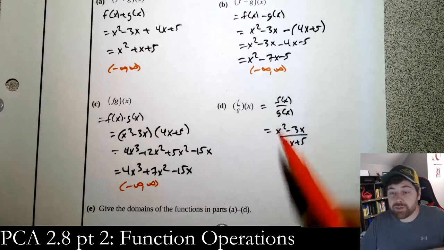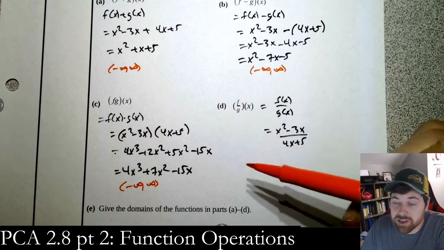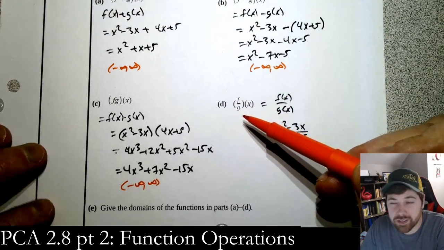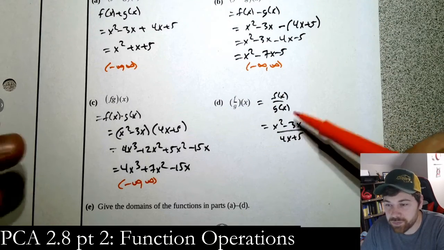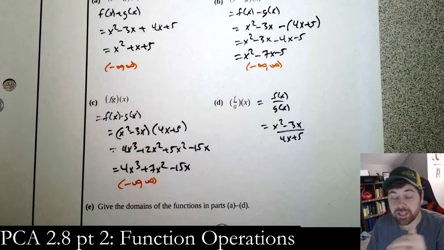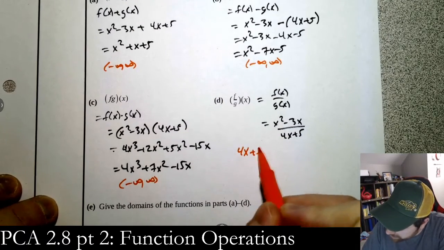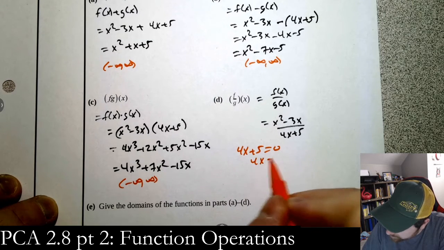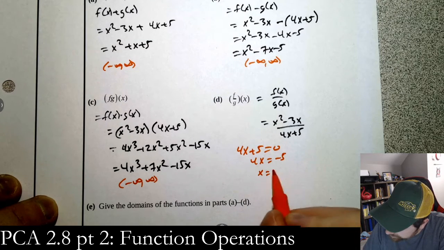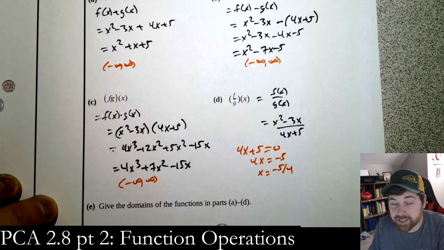D is where that actually comes into play, right? Because again, it's the more restrictive, but the bottom of something can never be 0. So this g of x can't equal 0. So what we're going to do is take the bottom, set it equal to 0, and find out where that fails. So to find that, we do 4x plus 5 equals 0. Solve this. And that's the number that causes us problems, right?